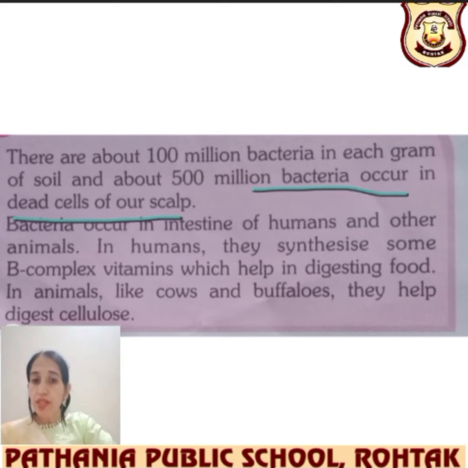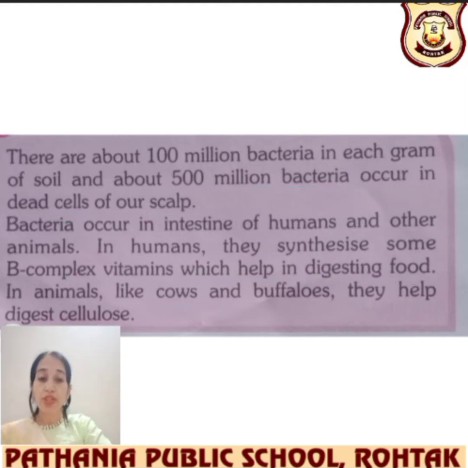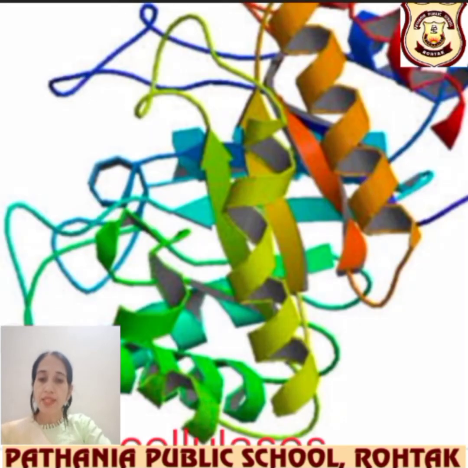Bacteria occur in the intestine of humans also. I just told you that in our gut there are thousands of bacteria. B complex vitamins, which help in digesting food, are also made by bacteria. Animals like cows and buffaloes also use bacteria for digestion. Cellulase is an enzyme from bacteria of this shape, present in the gut of ruminants, where the digestion process takes place very smoothly with this enzyme.